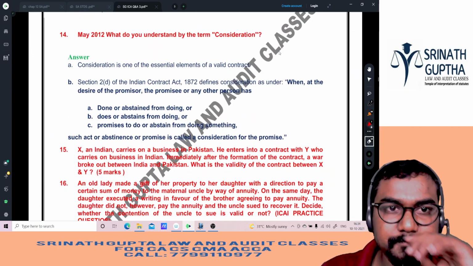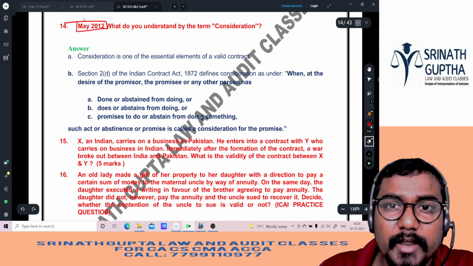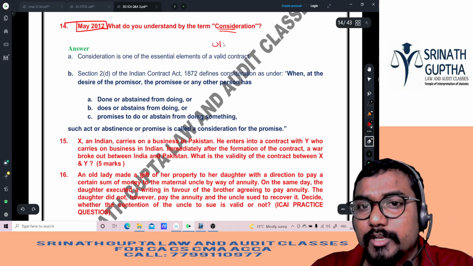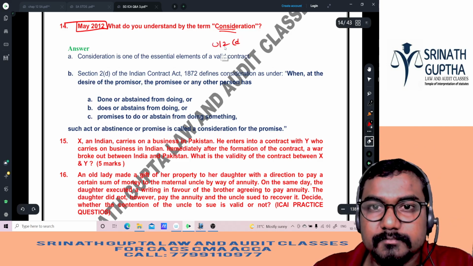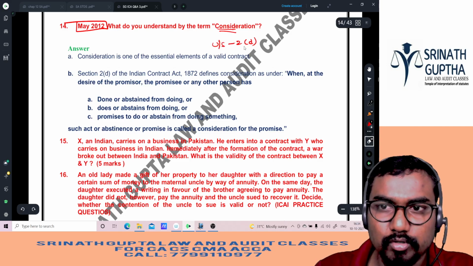Next, 14th question, beta, May 2012. What do you understand by the term consideration? Definition. If you write the definition under Section 2(d), beta, that is sufficient. Consideration under Section 2(d) definition, you will get 2 to 3 marks, beta.